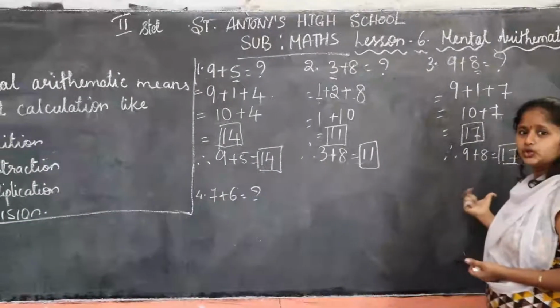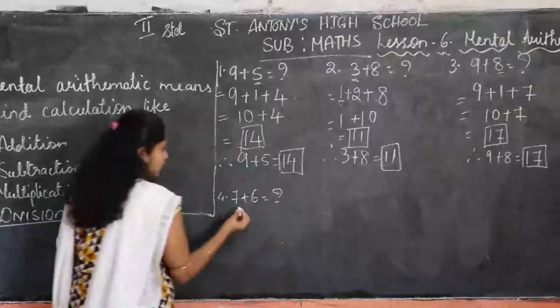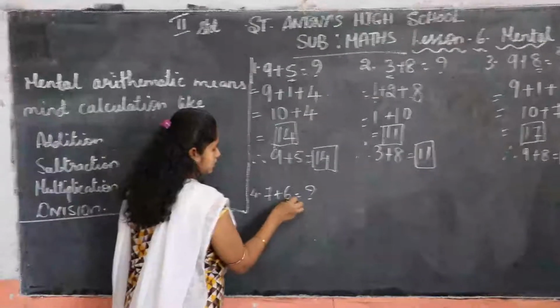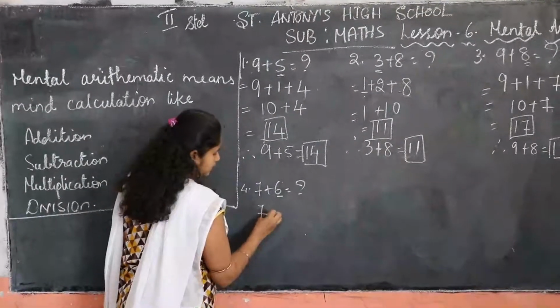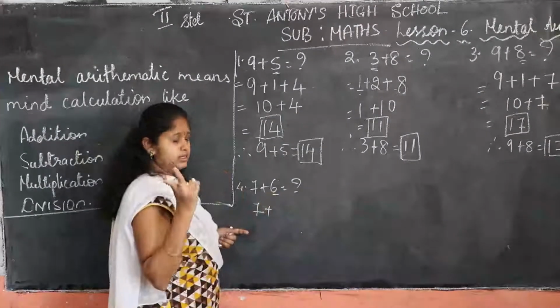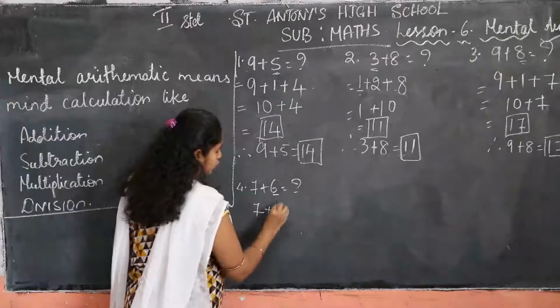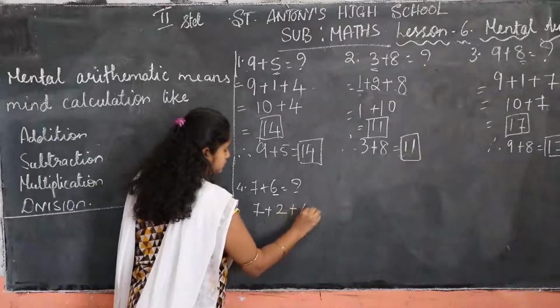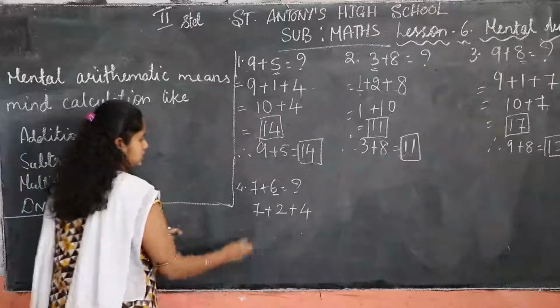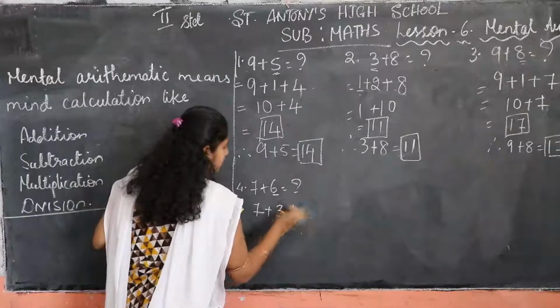Yes children, so this is very easy, we can solve it easily. Next, 7 plus 6. First you have to write 7 plus. You have to split this 6 into 2. How will you split? 2 plus 4, or 3 plus 3 also you can split it.